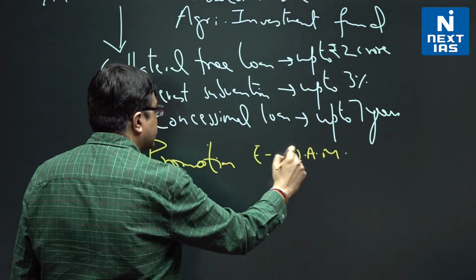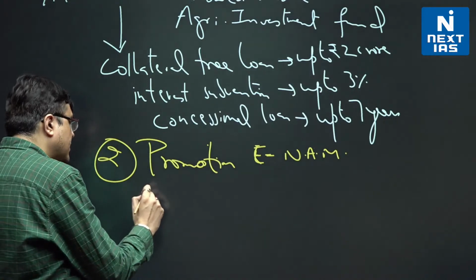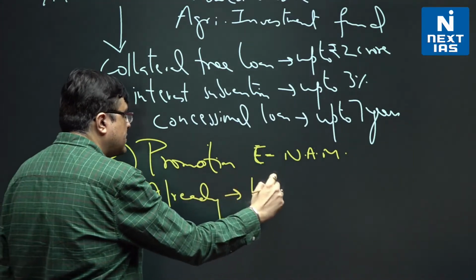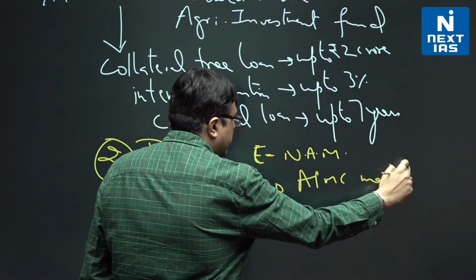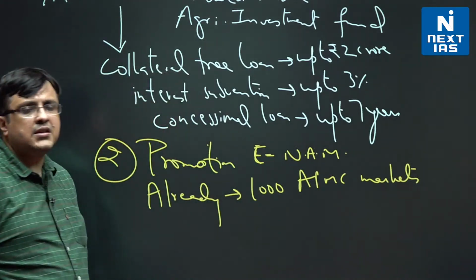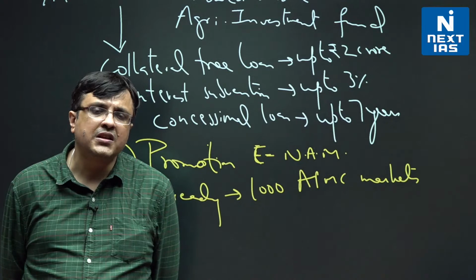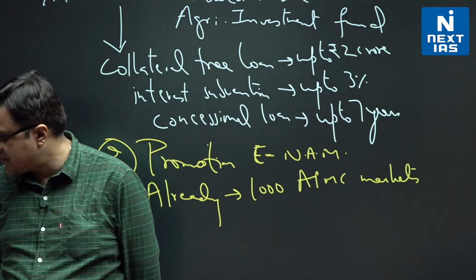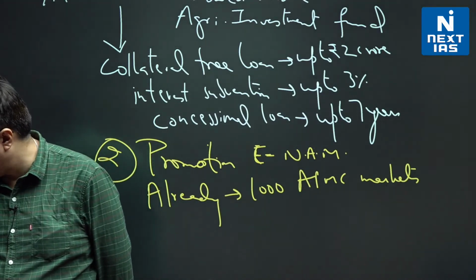If you recall, while discussing budget with you, we had discussed this, and it says that it is already present in 1,000 APMC markets, and the target is to make it 2,000 by the end of the current financial year. Already out of 6,900 APMC markets, 1,000 have ENAM facilities.